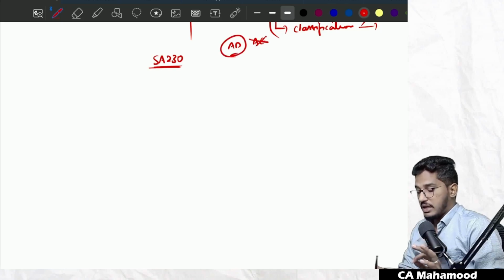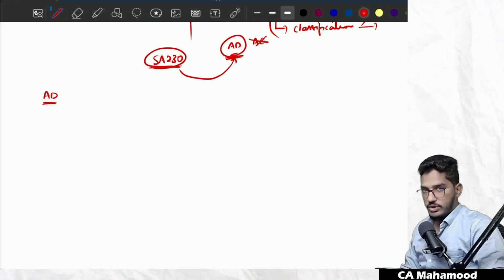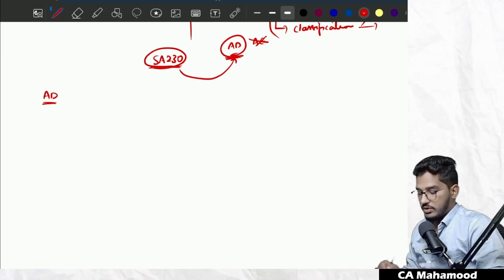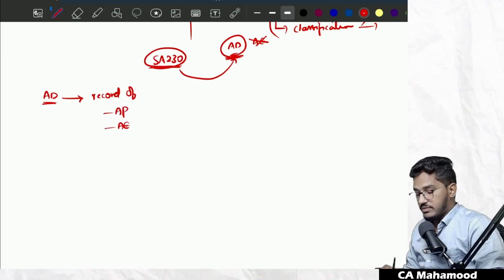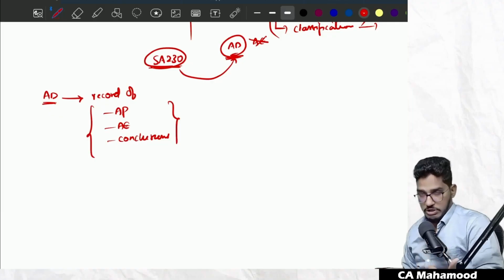Now we are going to start our discussion regarding audit documentation, and whatever content we are supposed to discuss in audit documentation has been taken from SA 230. First of all, let us try to understand what is the meaning of the term audit documentation. The term audit documentation has been defined as a record, a storage of audit procedures performed by the auditor, audit evidence which the auditor has gathered, and whatever conclusions the auditor has reached. That recorded information regarding the audit, we are going to call audit documentation.